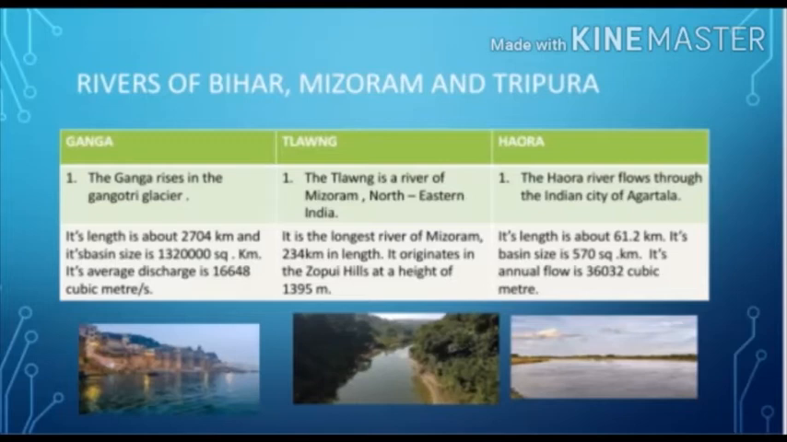The Tlawng is a river of Mizoram, northeastern India. It is the longest river of Mizoram, 234 km in length. It originates in the Jopui Hills at a height of 1395 meters. Howrah. The Howrah River flows through the Indian city of Agartala. Its length is about 61.2 km. Its basin size is 570 square meter. Its annual flow is 36,032 cubic meter.